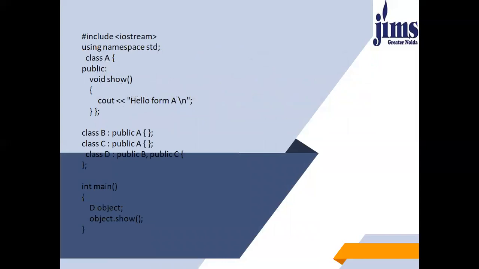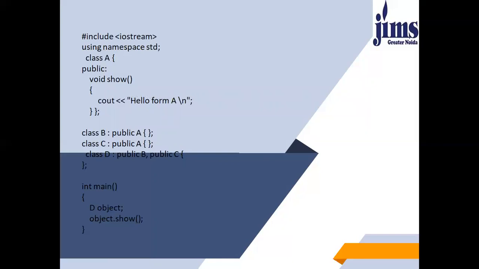See, this is the program. I have created a simple program. I have used four classes: A, B, C, D. Under class B, I have inherited class A. In class C, I have inherited class A. And in class D, I have inherited classes B and C. So you can see the main part as well.